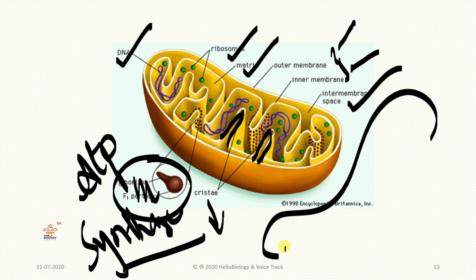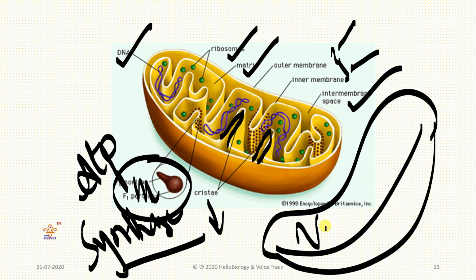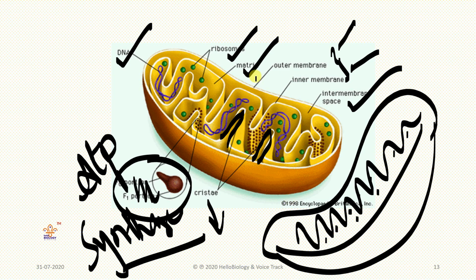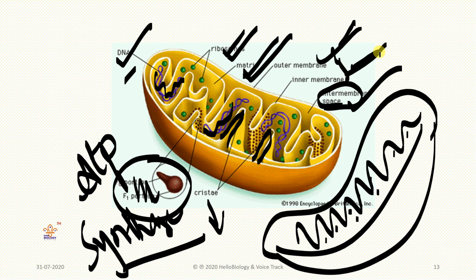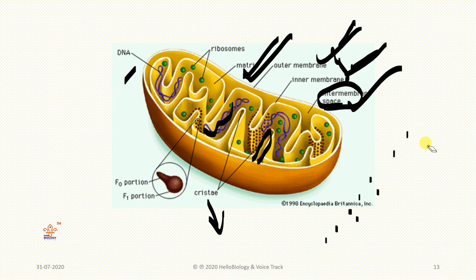The mitochondria is horseshoe shaped, and the wavy patterns are called cristae. Inside that membrane, the empty space is called the matrix, and it has round spherical structures called ribosomes, and the coiled structure in it is called DNA. Two membranes will be there with space inside, called the outer membrane and inner membrane. These are the parts here, and now we will see why it is important.